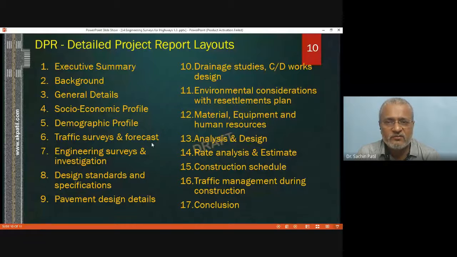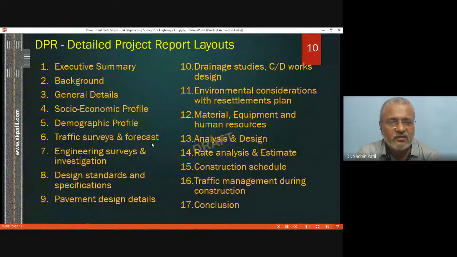Then another item included in the DPR is drainage studies, cross drainage works and their design. While going across the road, we can come across bridges. If a bridge is not provided, but still there is a nala, then they might have fixed some underground pipes below the road. That will be cross drainage work. Depending on the amount of water that will be collected passing through that location, we can suggest either a bridge or some minor cross drainage work. That design will be included in this DPR.